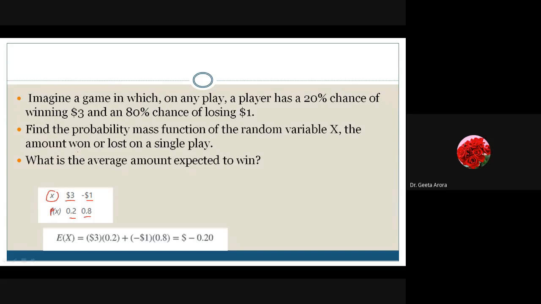So how can we find this? What we have created here is the probability distribution. And if you have to calculate the expected value, this is the formula that we use. We take the summation of x into f(x). So x means the values, f(x) means the probabilities. We multiply them. $3 into 0.2 gives 0.6, and -$1 into 0.8.